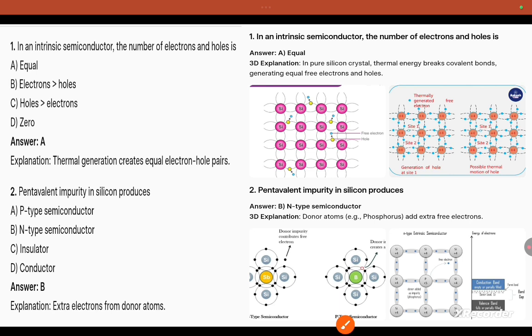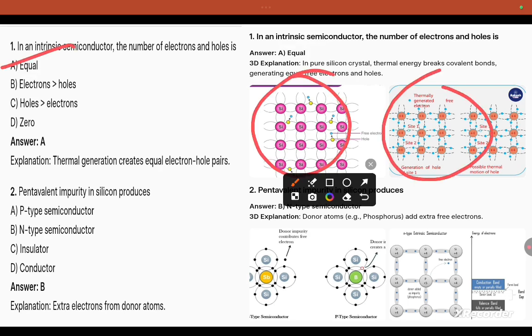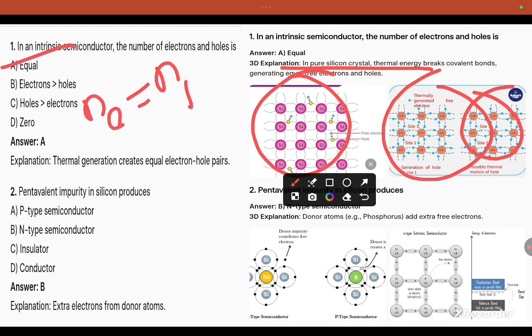The first question, in intrinsic semiconductor, number of electrons and holes. I am not taking all options, I am just going with the direct answer, because I don't want to take more time. So in intrinsic semiconductor, the number of electrons and holes are equal, that is Ne equal to Nh. That is about intrinsic semiconductors such as silicon and germanium, which are fourth group elements.